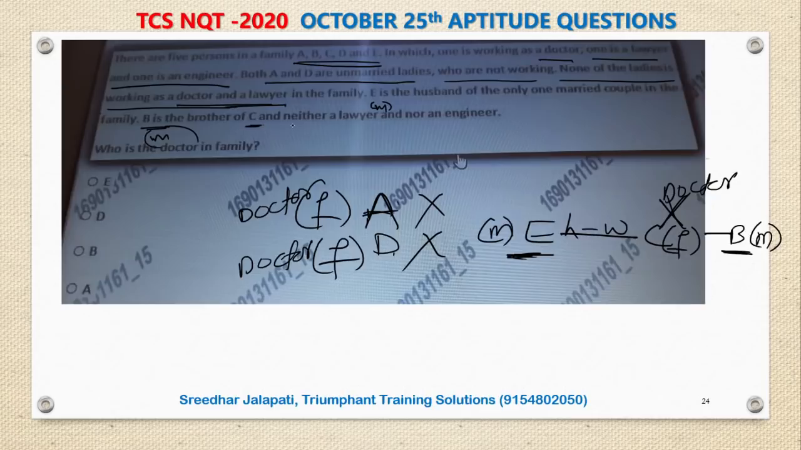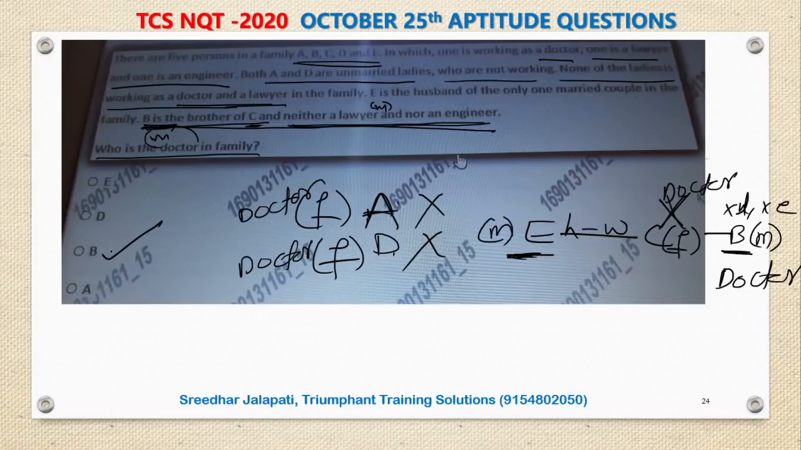B is the brother of C and neither a lawyer nor an engineer. Out of the 3 professions, if he is neither lawyer nor engineer, obviously he must be the doctor. B is the doctor. Unnecessarily we read all the statements. Had we read this last statement, we would have got the answer. So who is the doctor in the family? B. The last statement has given us the answer straight away. B is the doctor in the family.